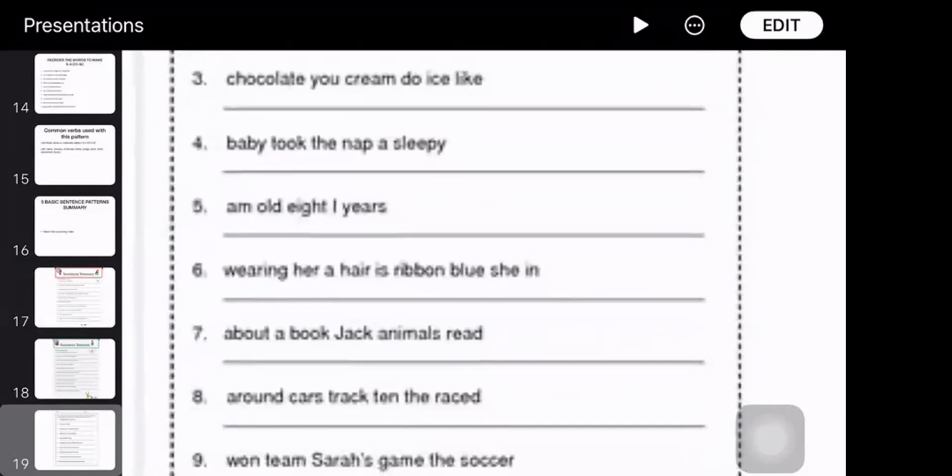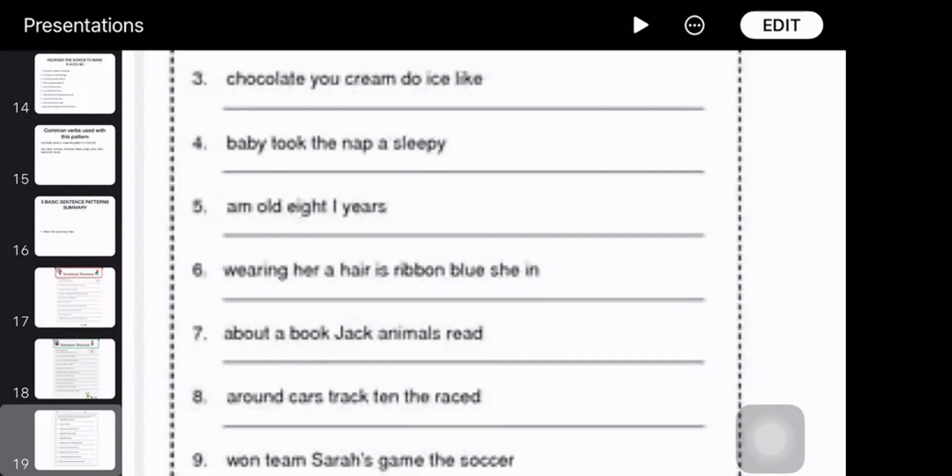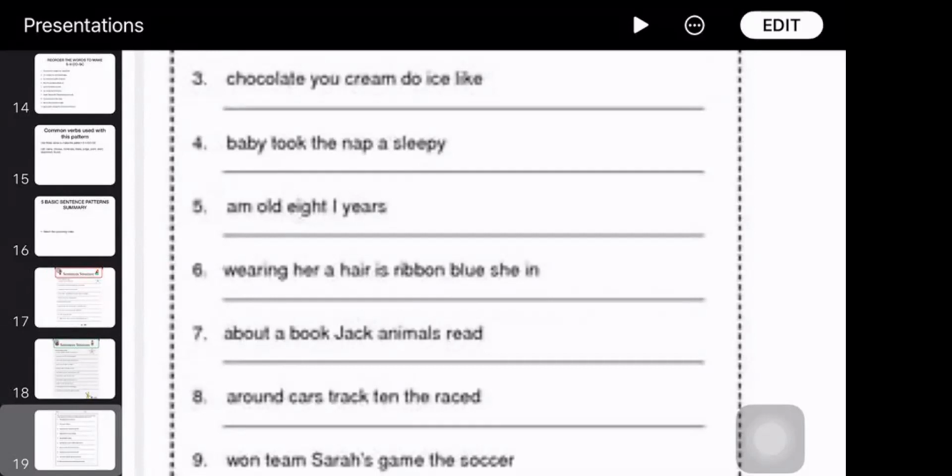What about number 6? She is wearing blue. What is she wearing? A blue ribbon in her hair. She is wearing a blue ribbon in her hair. Okay.